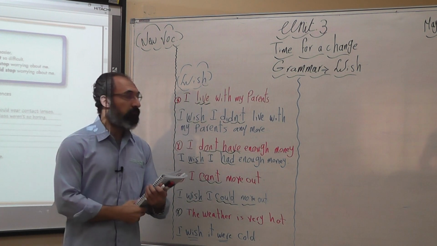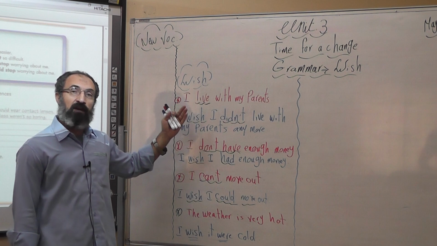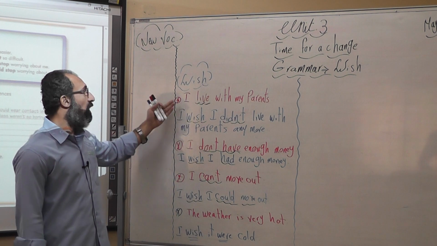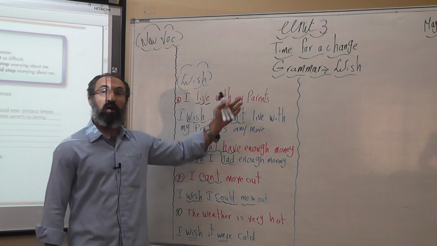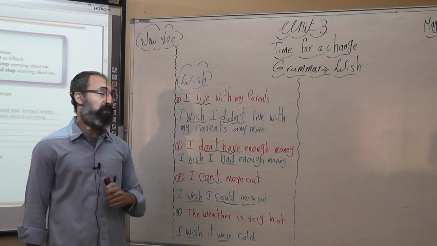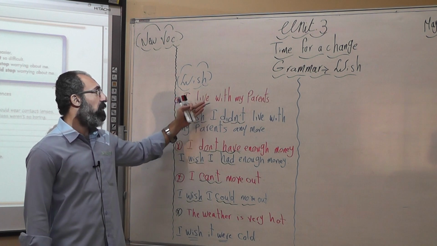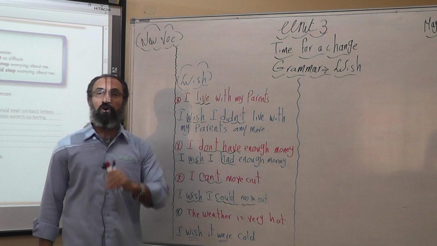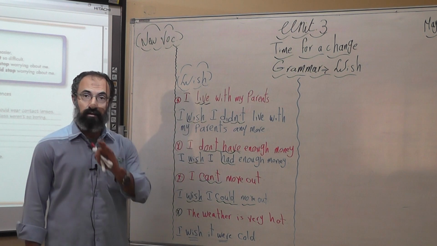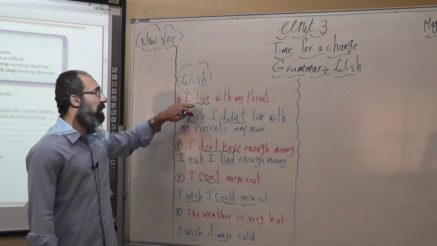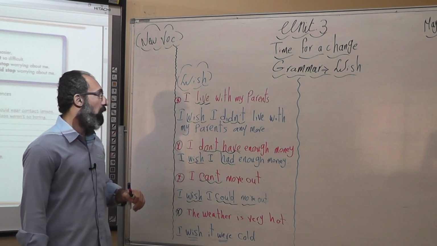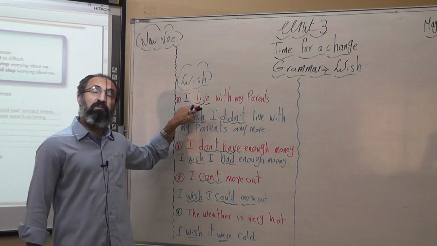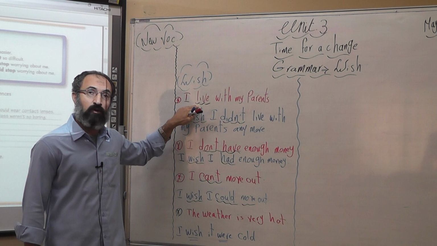How come? Here, for example, I have a sentence: I live with my parents. What is the verb of my sentence here? It's live. This is the main verb that I would like to focus on.